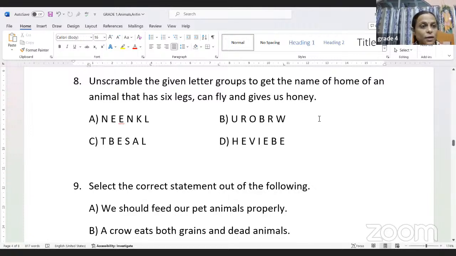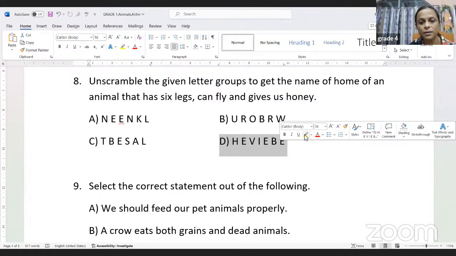As you know, honey is produced by honeybees. And where do the honeybees live, children? In the beehive, right? So 8D is the correct answer. If you unscramble it, it will be beehive. B-E-E-H-I-V-E. So this is the answer here.